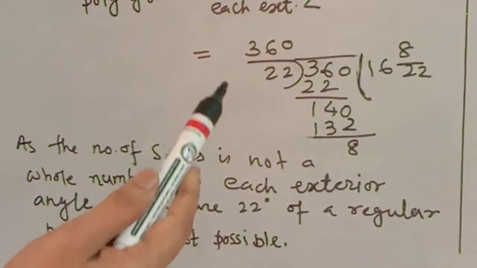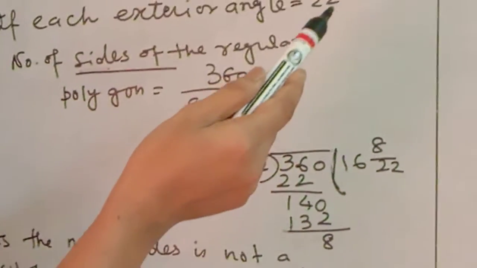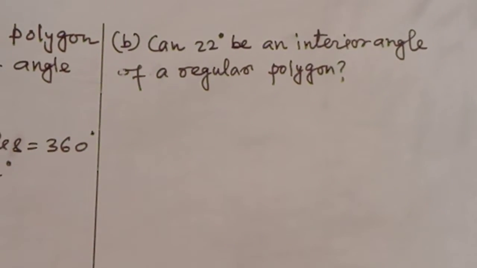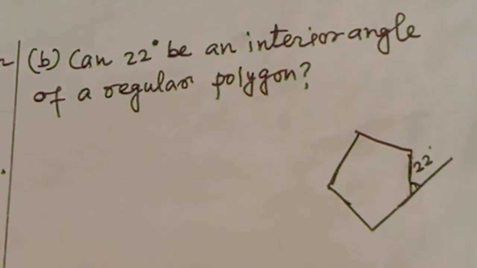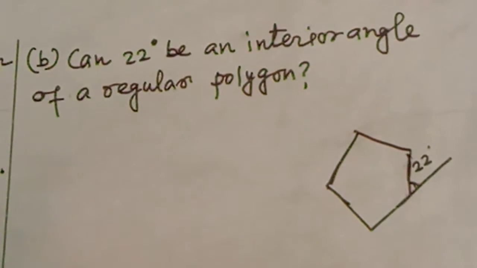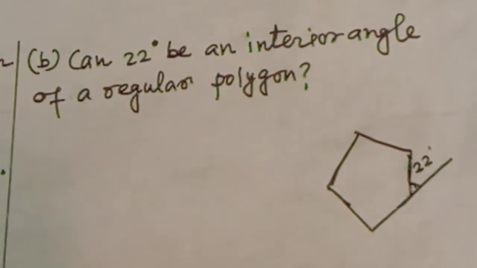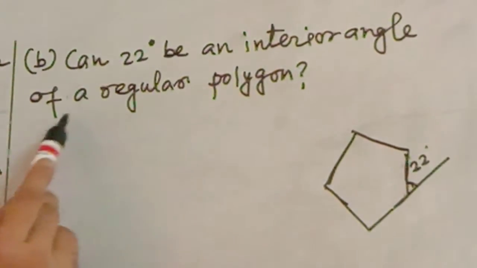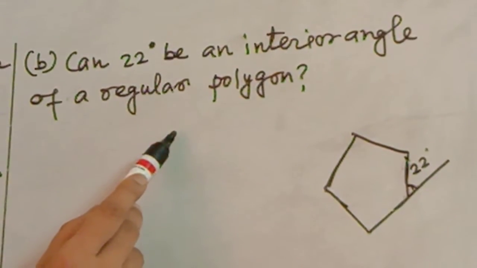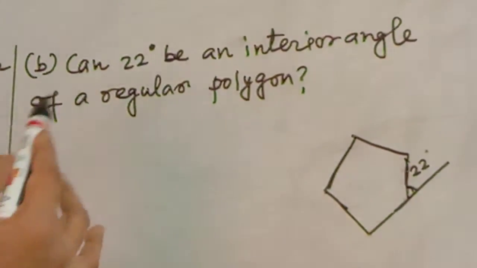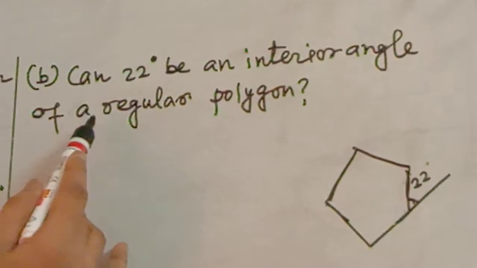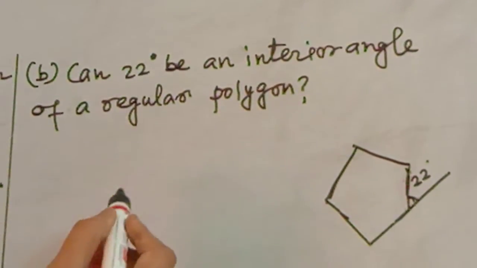Now the next question is asking, is it possible that 22 be the interior angle of a regular polygon? In question number B, the same question, a continuation of question number A: can 22 be an interior angle of a regular polygon? It was not possible that it is an exterior angle, so try to verify that. Is it possible to have an interior angle?